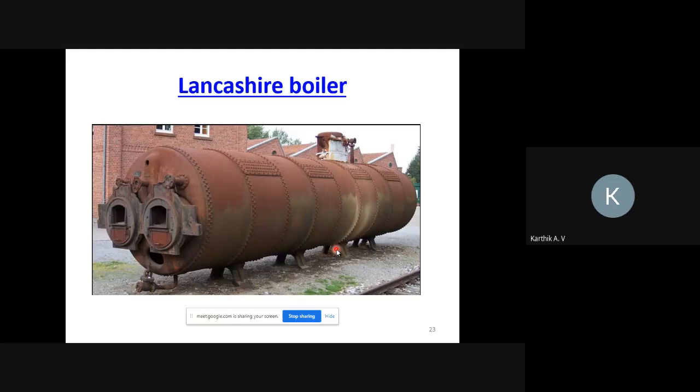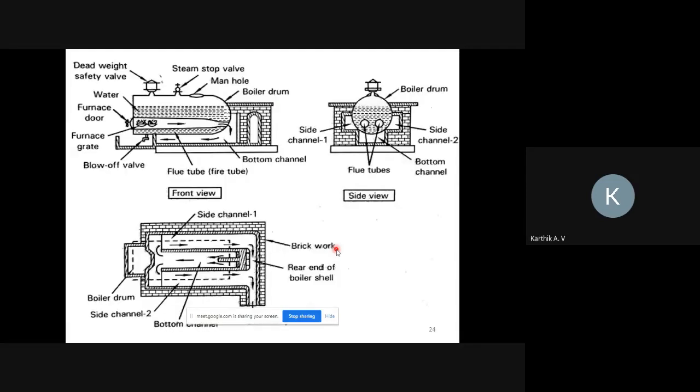So the next concept is the Lancashire boiler. This is the sketch of a Lancashire boiler. You already studied graphics, so can you tell me which one is the front view, which one is the top view, and which one is the side view? So graphics you already studied. This is the front view of the Lancashire boiler, this is the top view, and this is the side view of that boiler.